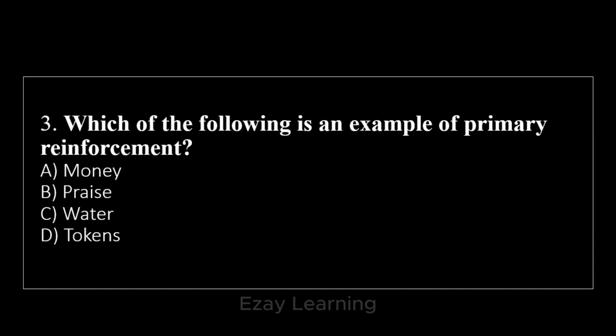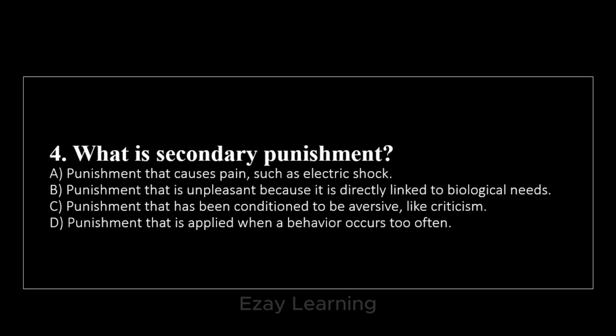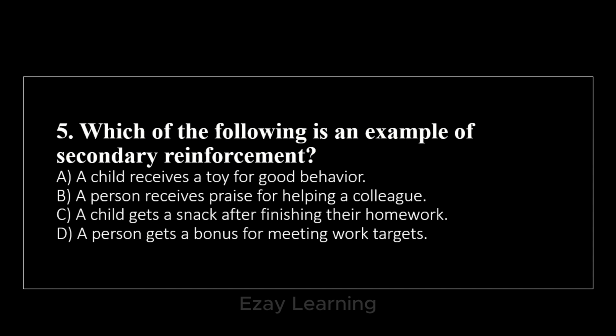Which of the following is an example of primary reinforcement? Water. What is secondary punishment? Punishment that has been conditioned to be aversive like criticism. Which of the following is an example of secondary reinforcement? A person receives praise for helping a colleague.